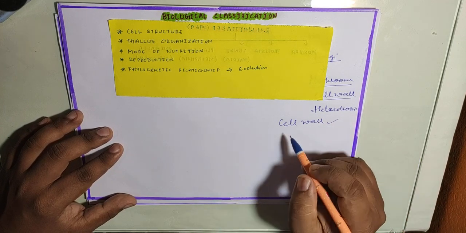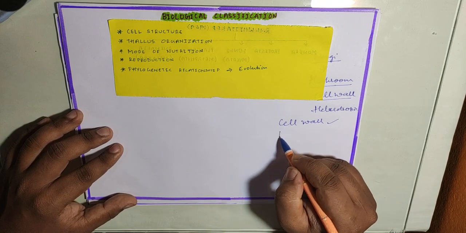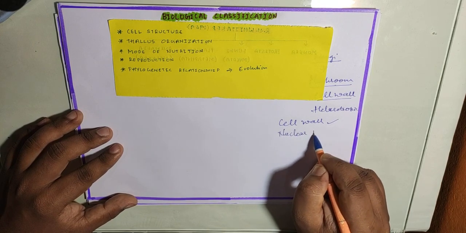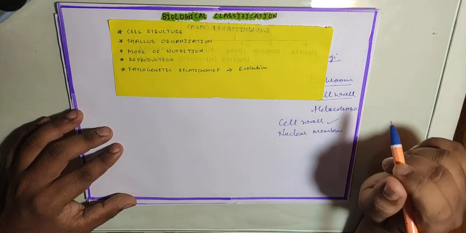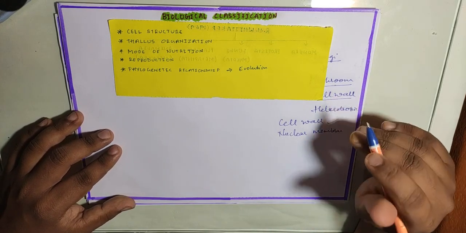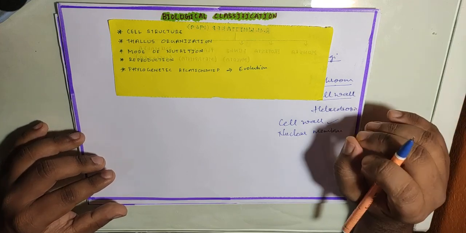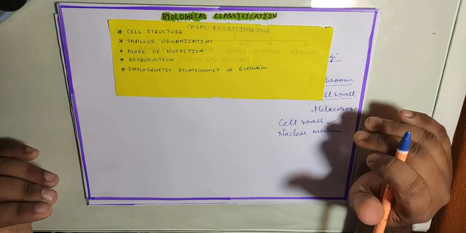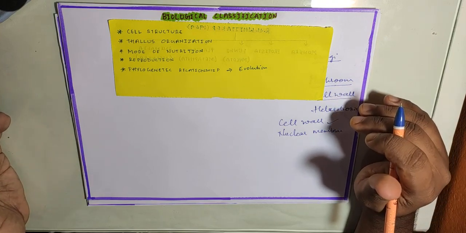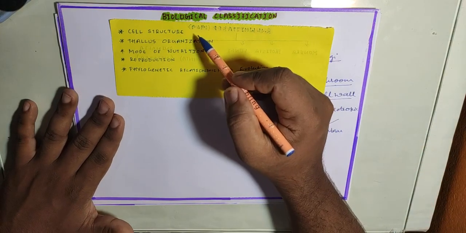Then there are some organisms where the nuclear membrane surrounds the nucleus. That is in the case of eukaryotes, where the nucleus is surrounded by the nuclear membrane, and in some organisms there is no nuclear membrane surrounding the nucleus. So that also accounts for the cell structure.